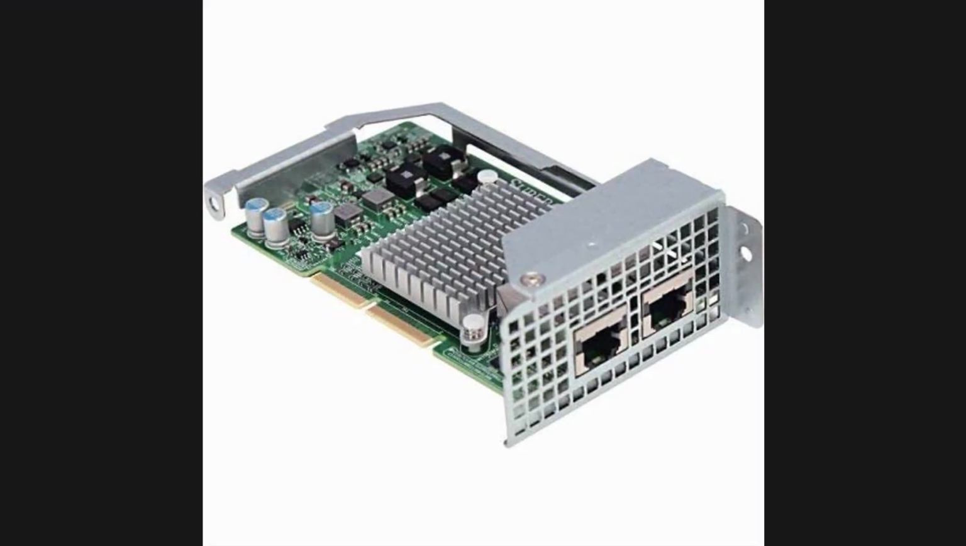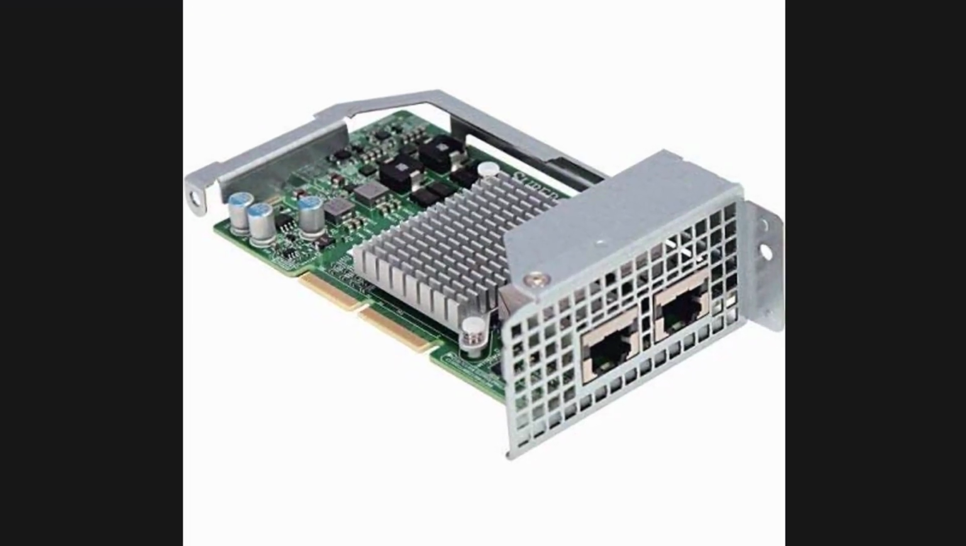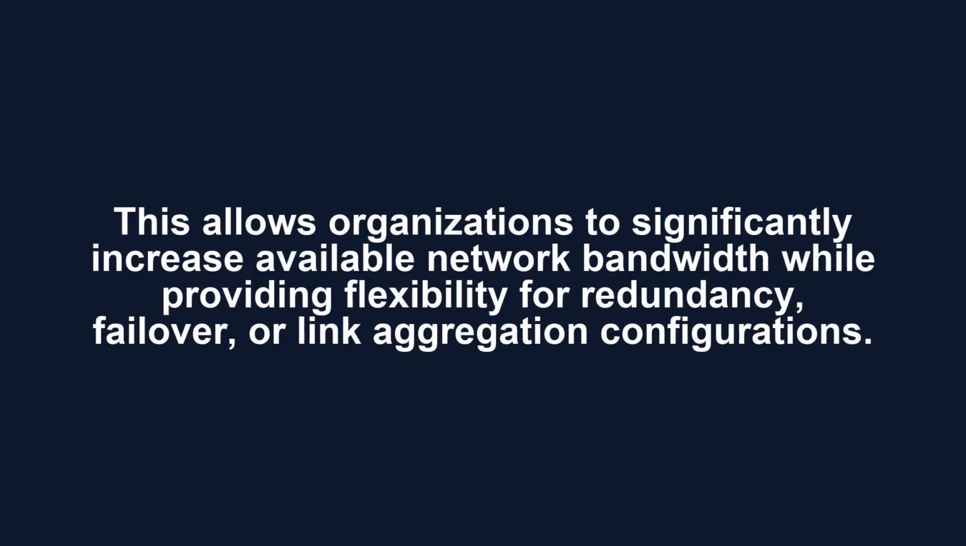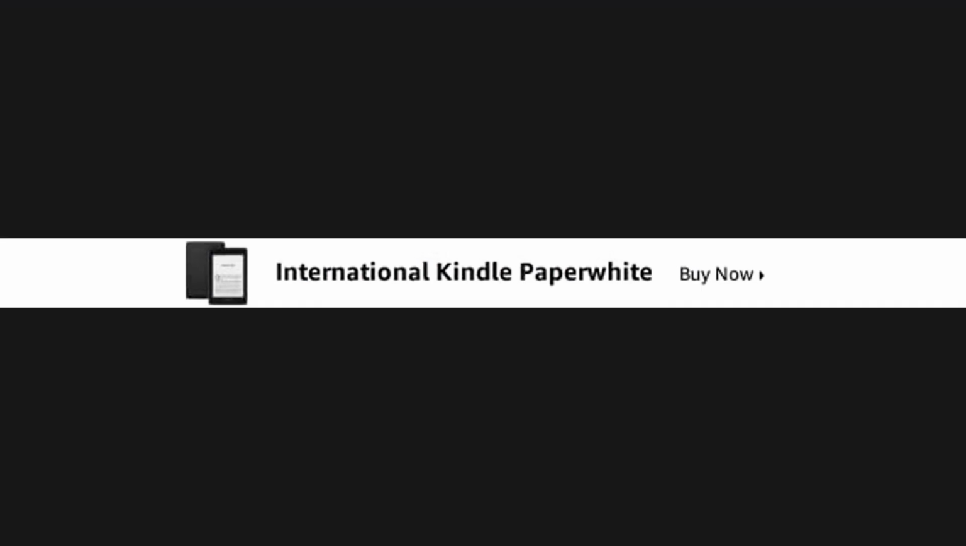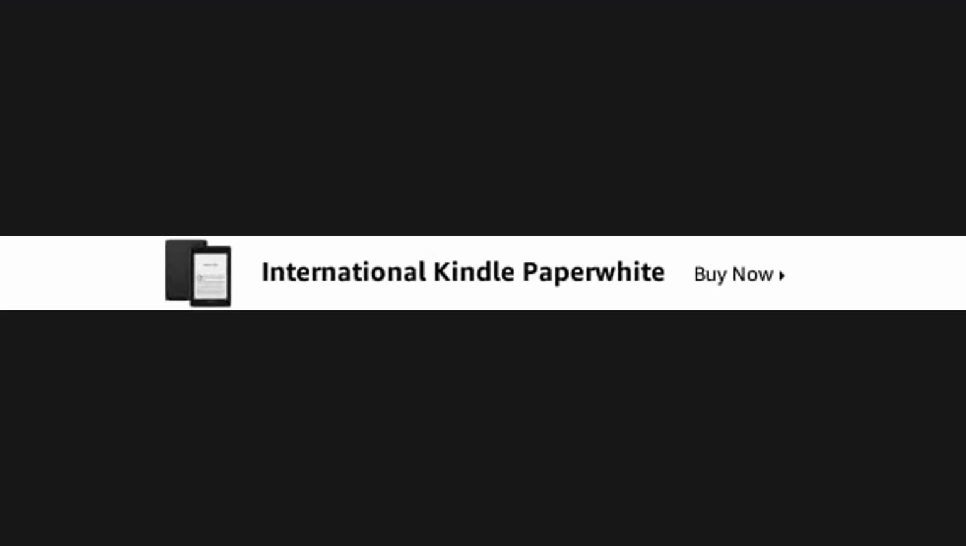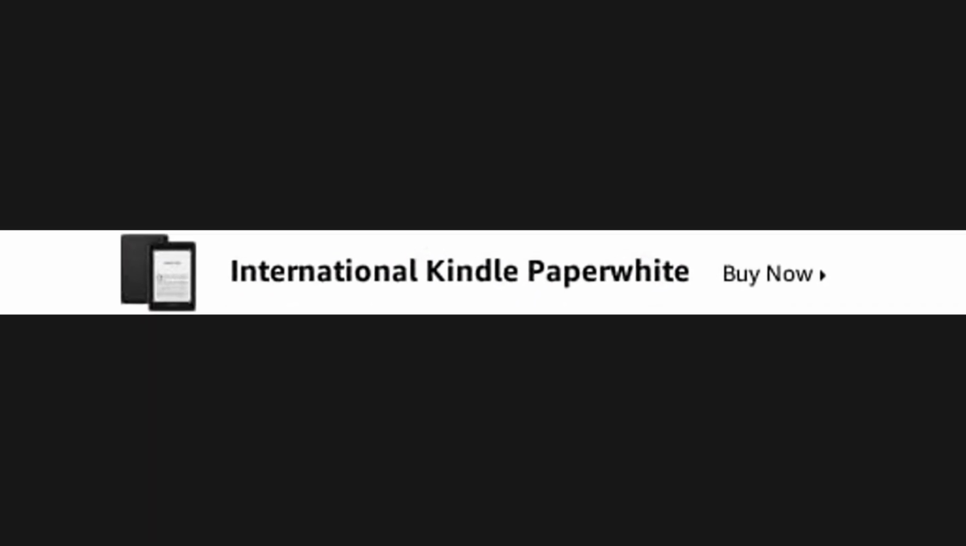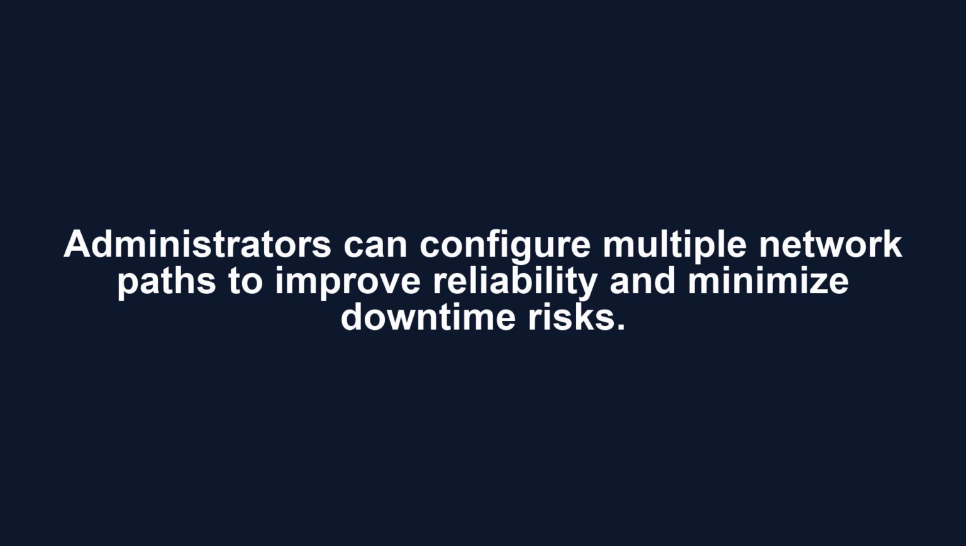One of the most important features of the AOC-CTG-I2T is its dual-port 10 GBE design. This allows organizations to significantly increase available network bandwidth while providing flexibility for redundancy, failover, or link aggregation configurations. Dual-port connectivity is especially valuable in enterprise environments where continuous uptime and high-speed communication are essential. Administrators can configure multiple network paths to improve reliability and minimize downtime risks.